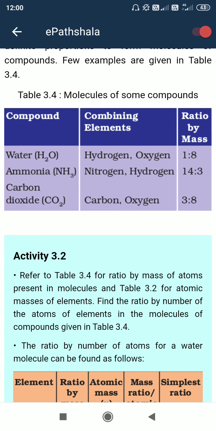Likewise for NH3, nitrogen has atomic mass 14 and hydrogen is 1, so 3 hydrogens is 3 into 1 means 3, plus 14 means 17. So for ammonia it is 17. The nitrogen to hydrogen ratio is 14 to 3. It is the ratio by mass.